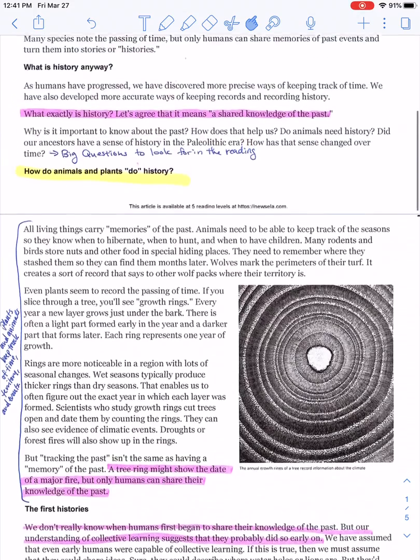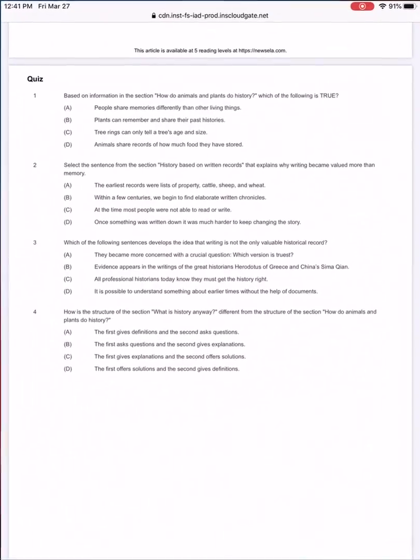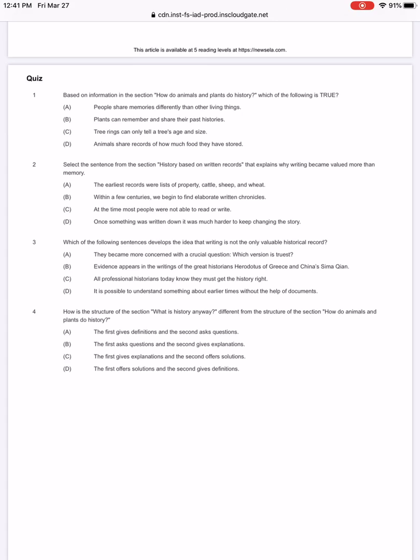So, let's go back to those questions then. Based on the information of the section, how do animals and plants do history, the one we just read, which of the following is true? A, people share memories differently than other living beings. B, plants can remember and share their past history. C, tree rings can only tell a tree's age and size. Or D, animals share records of how much food they have stored.